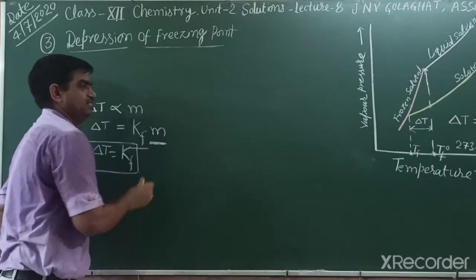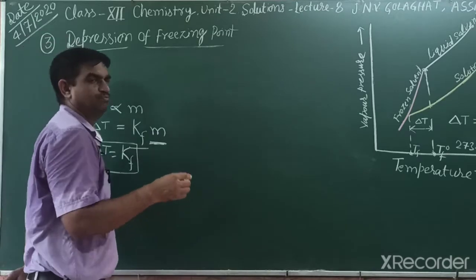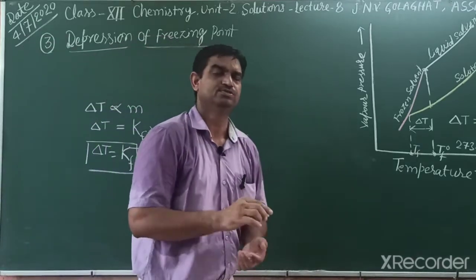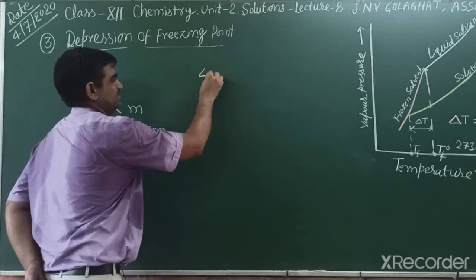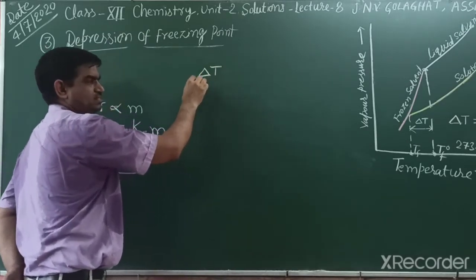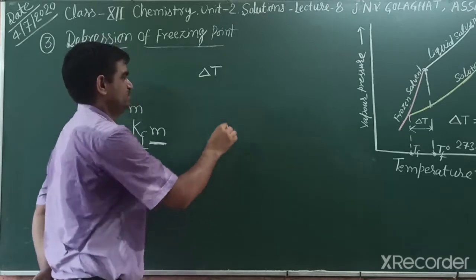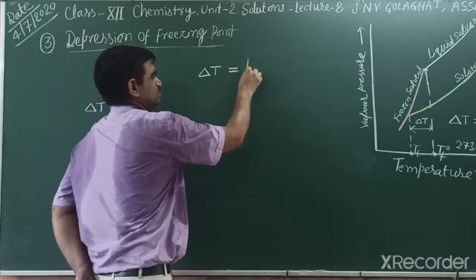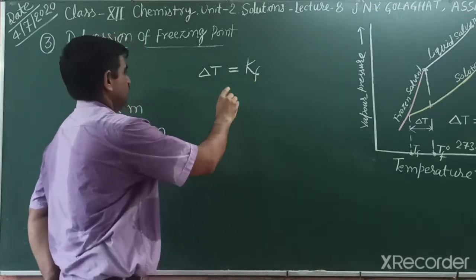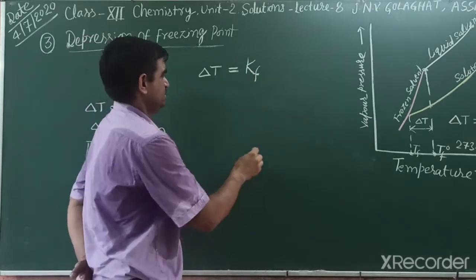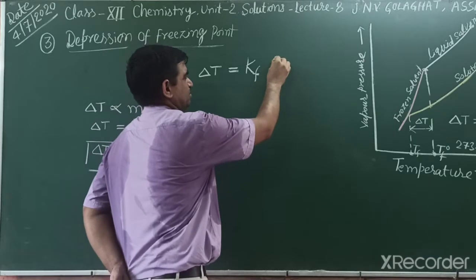Molality, you know, is moles of solute dissolved in a mass of solvent. So we can write it this way: ΔT, the depression of freezing point, is equal to Kf, the molar depression freezing point constant, times m, the molality.